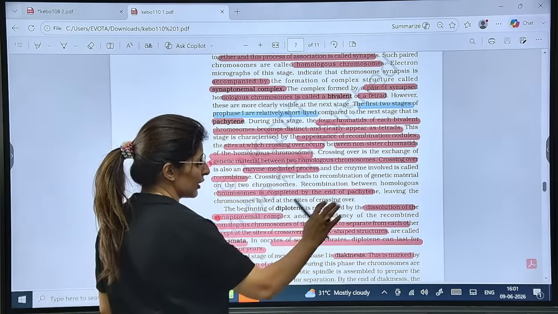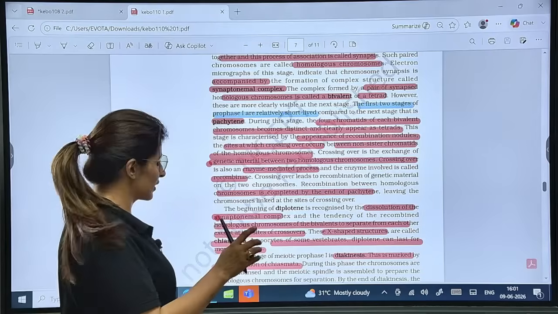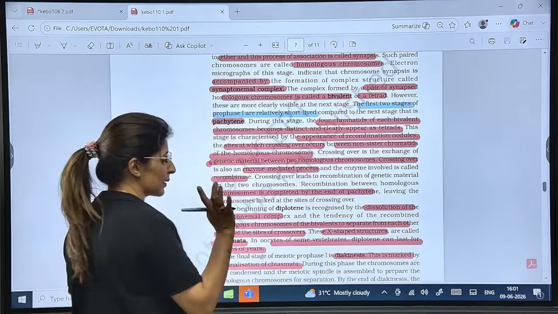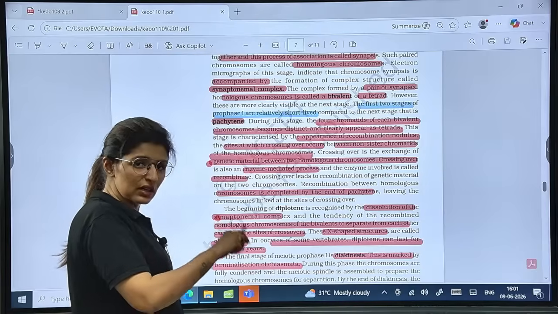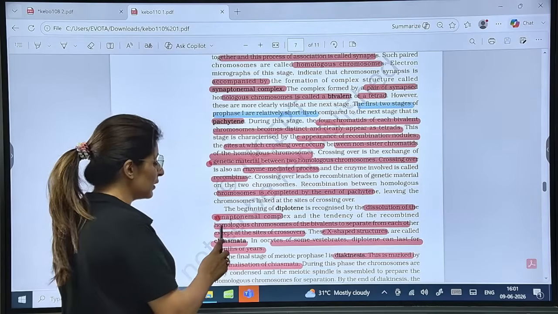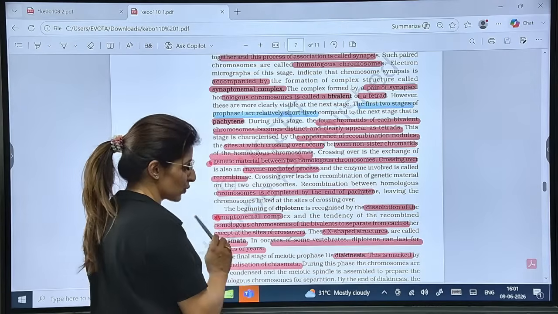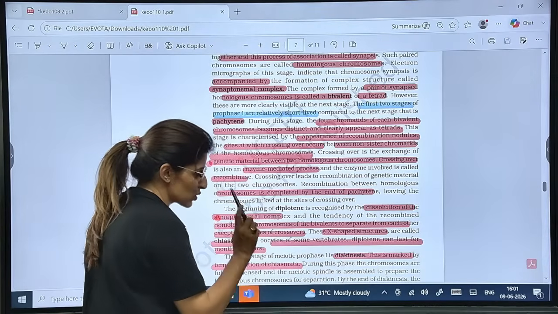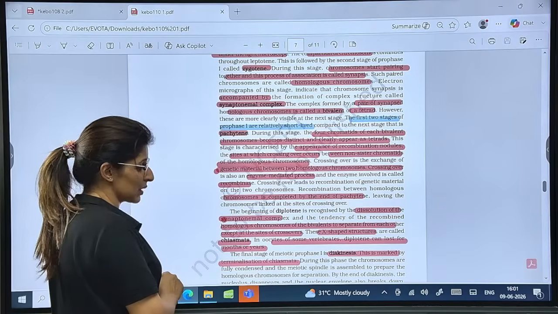They are completed by the end of pachytene, and then once the crossing over is done, there is dissolution of the synaptonemal complex, and this starts in diplotene. What will happen in diplotene? Homologous chromosomes will separate from each other except at the site of crossover. And this site of crossover, this X-shaped structure, is known as chiasmata.